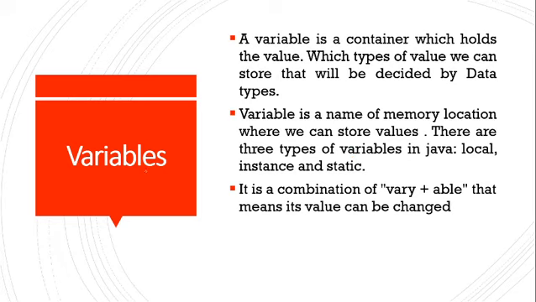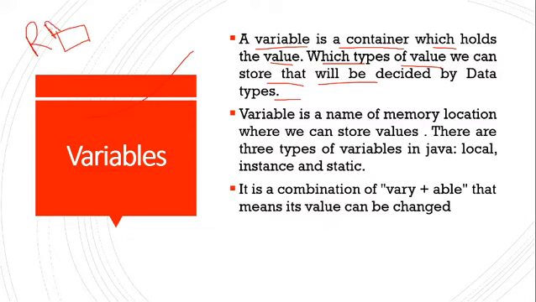Variables. First you understand what is variable. Variable is a container which holds the value. Which types of values we can store will be decided by the data type. Whatever variable we create in Java, it allocates the memory in RAM.